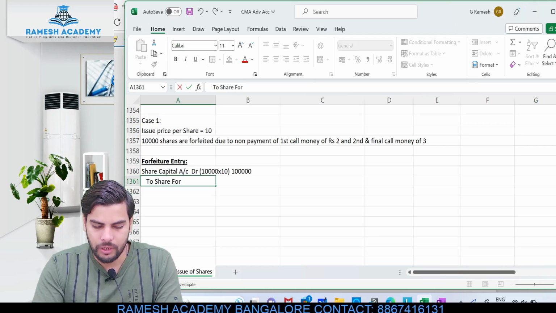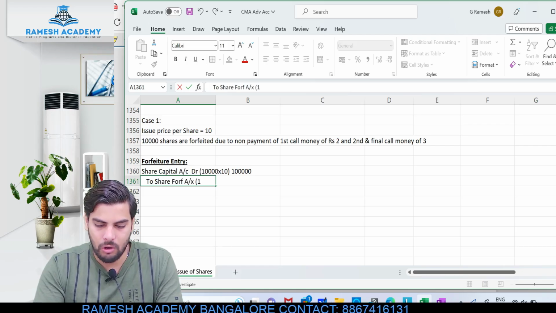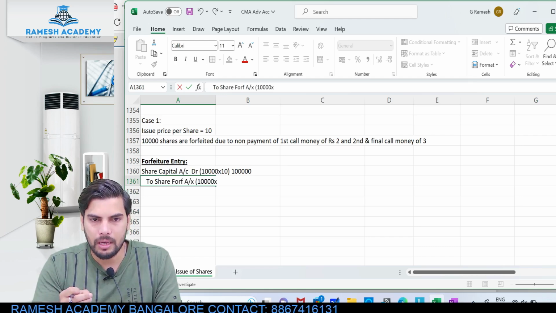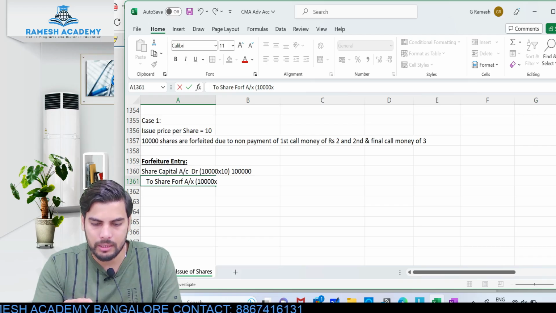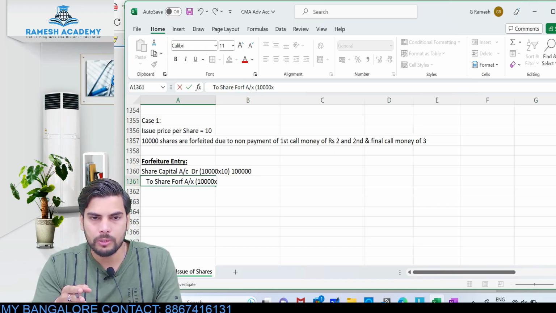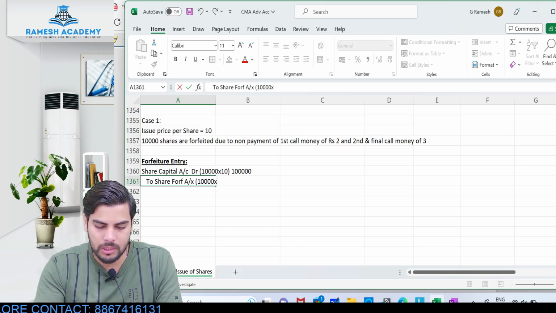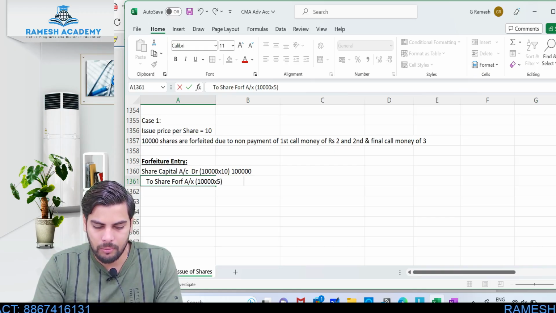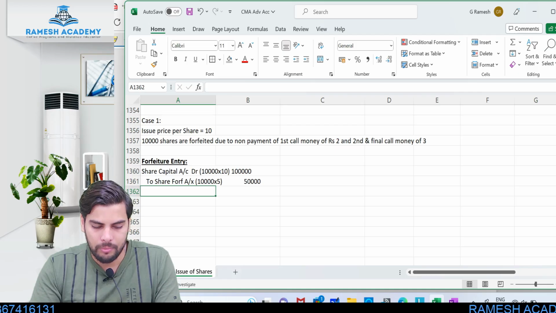To share forfeited account to the extent of amount which has already been collected. So 10,000 into the amount which has already been collected. How much is the amount which has already been collected? So in this case, out of this particular 10 rupees, 2 rupees of first call and 3 rupees of second and final call was not received. It means 5 rupees has already been collected. So out of this 5 rupees, that is half of the amount, 50,000 rupees would have been collected.